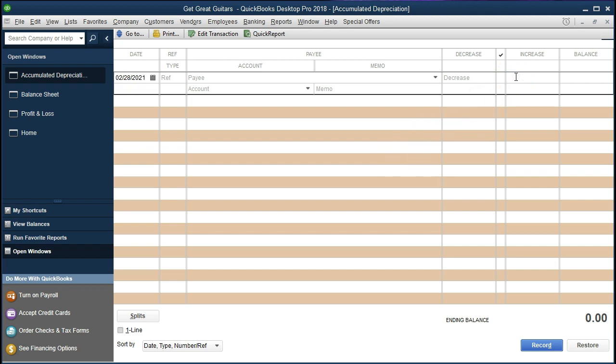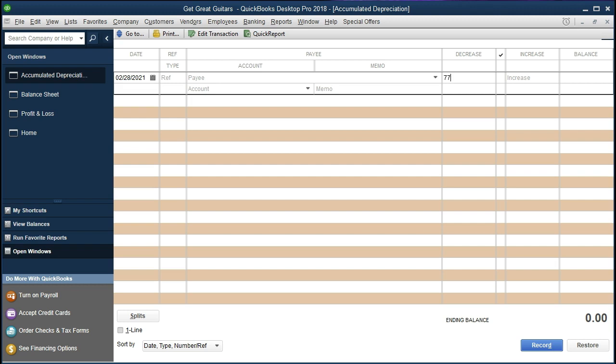You would think it would be increasing, but I think QuickBooks is saying that it's because it's a type of asset, because it's connected to the furniture and fixture, then it's going to be a decrease to the total asset account. So it's actually in the decrease column, and that's something you would have to just use some trial and error, which I have done, in order to know that that's the case. So we're going to record that and see if it does what we want it to do.